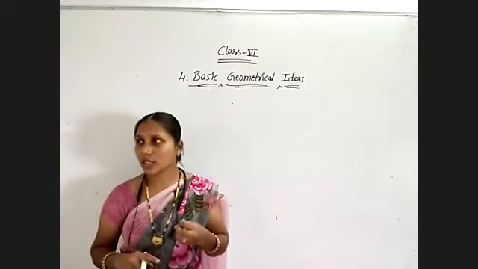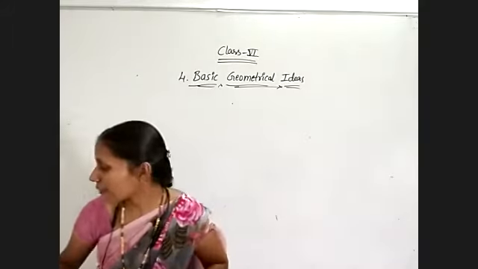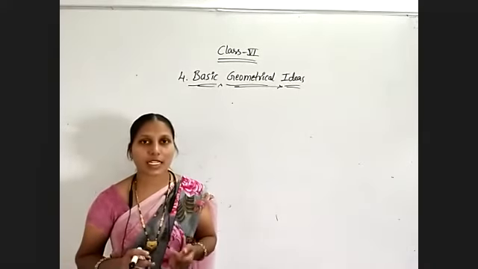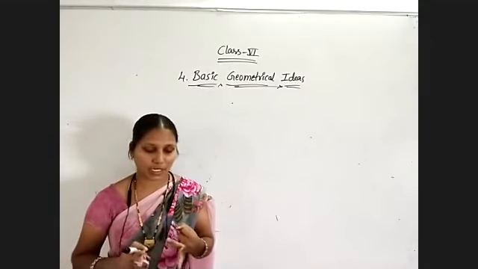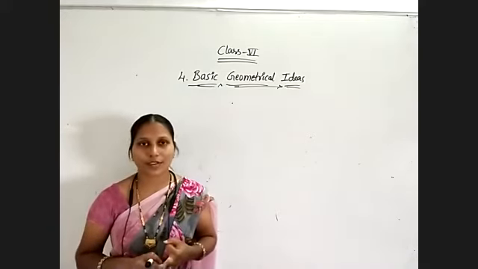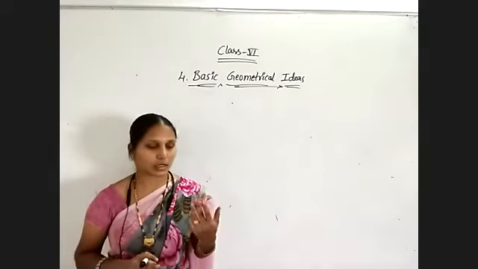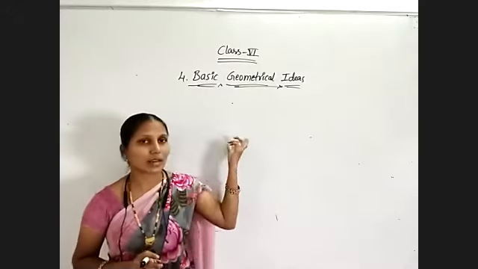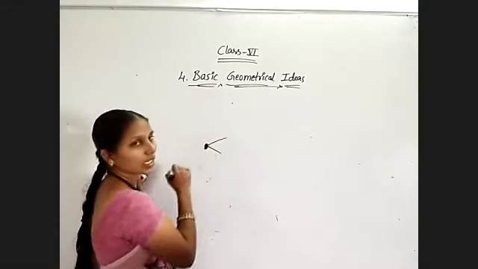So we will get the question like, give examples where we are getting the angles. So for that we can tell, between the door and wall, angle is forming, between the pages of the book, angles are forming, between the wings of the fan, angles are forming, between the fingers of hand, angles are forming, and so many examples are there. So wherever corners we are getting, there we are getting the angles.